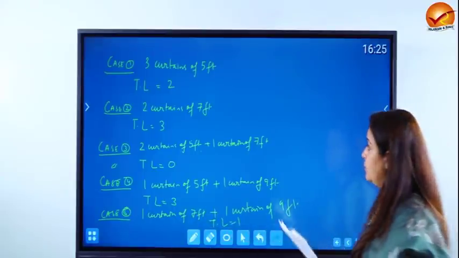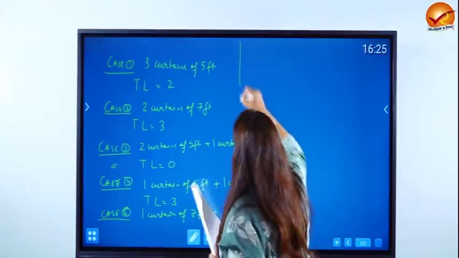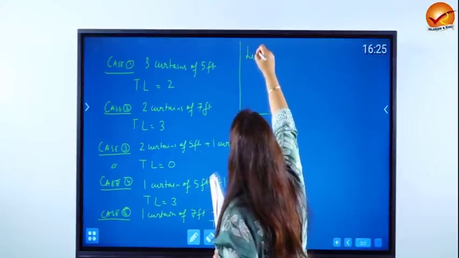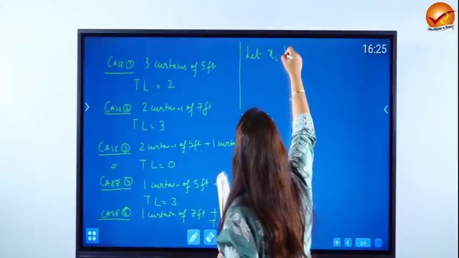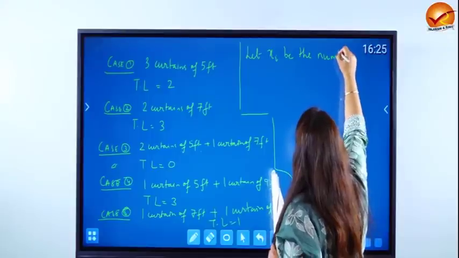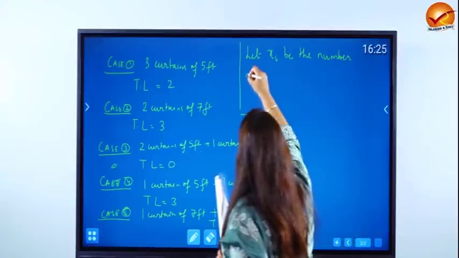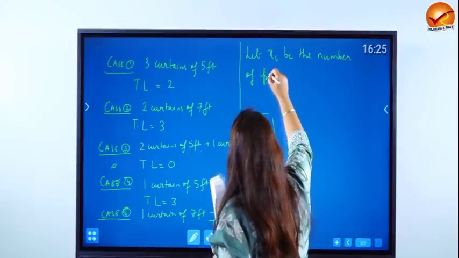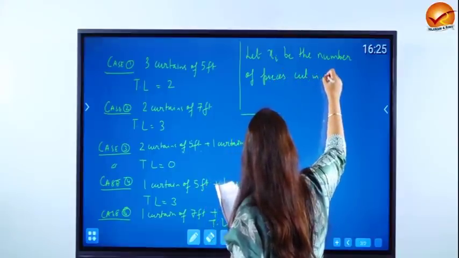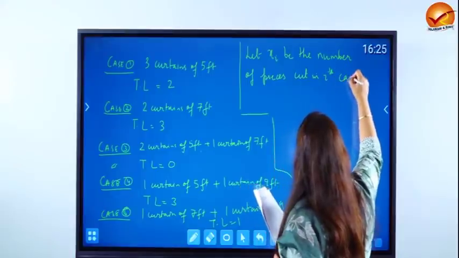Okay. Now the most important thing here is to introduce the variables, which is let xi be the number of pieces cut in ith case.